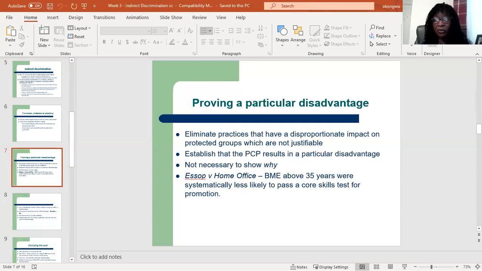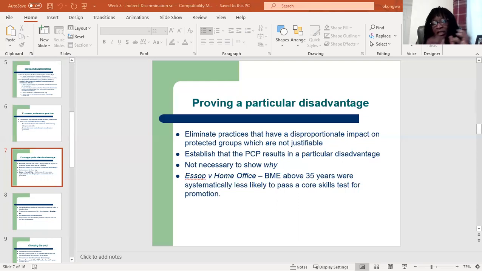Then, proving a particular disadvantage. The purpose of indirect discrimination is to eliminate practices that have a disproportionate impact on people with a protected characteristic. And again, those practices cannot be justified by the employer for any reason. To establish a claim, it is sufficient to show that the PCP results in a particular disadvantage to those who share the characteristic and to the claimant.